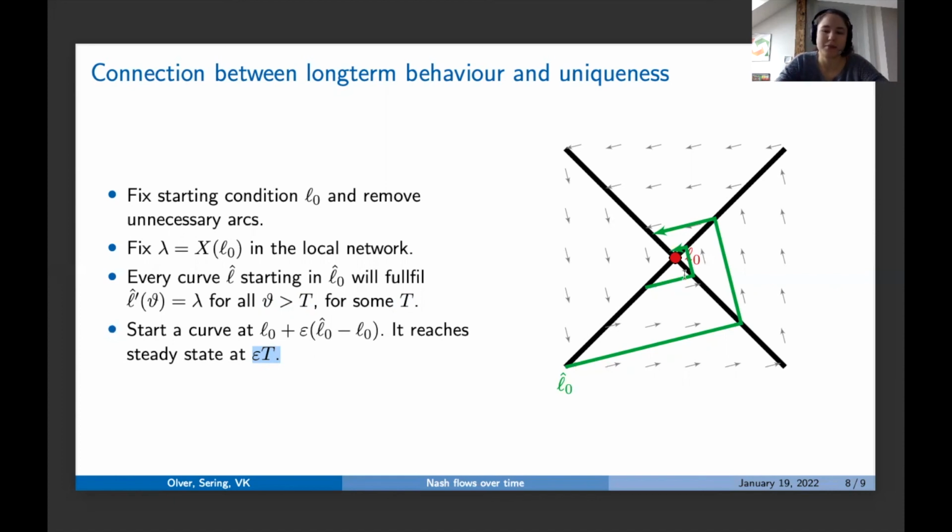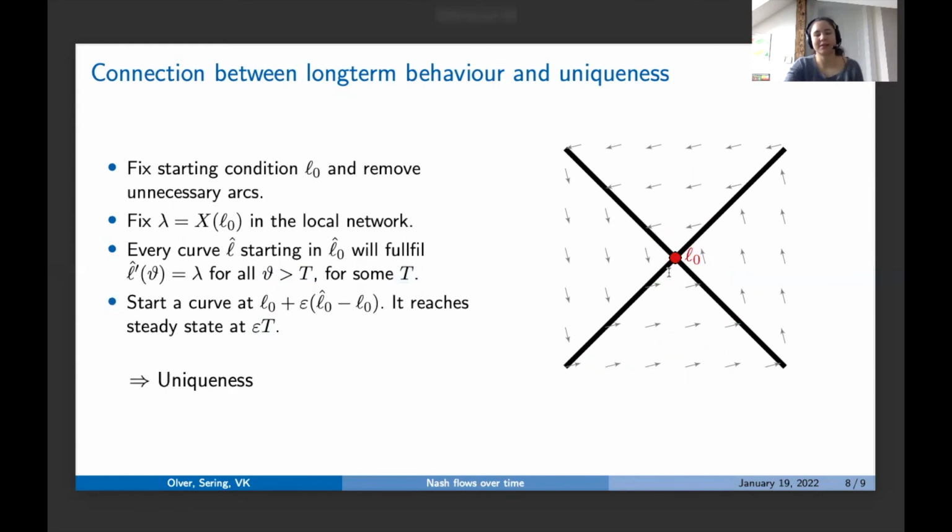And yeah, but what does this mean in general? This means in general, if we look at the trajectories around this point, then almost immediately they go into my direction, they go into the steady state direction. So they are almost immediately all the same as this one, and all the points around converge to this one. And yeah, this gives us uniqueness. And we also use this or similar to show continuity.